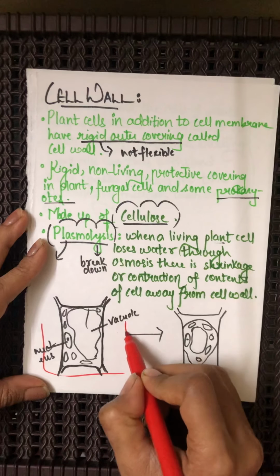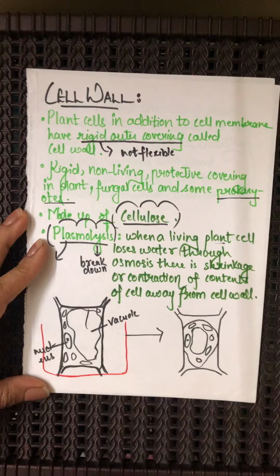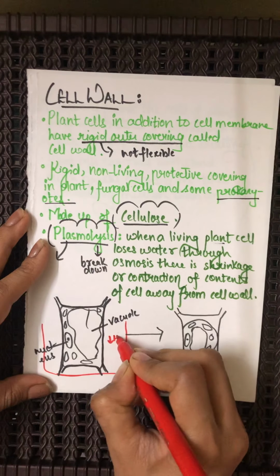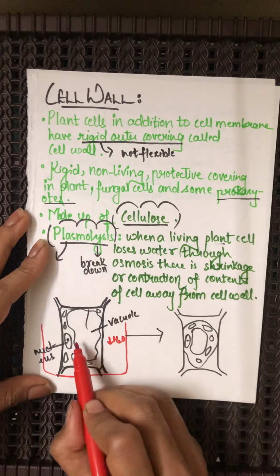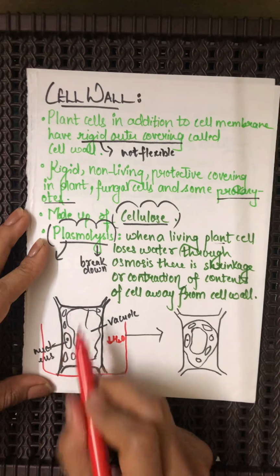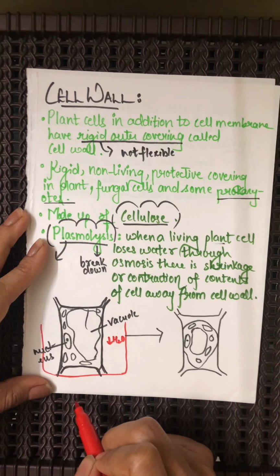So if the plant cell is kept in a hypertonic solution, over here the concentration of the water is less in comparison to that of the water content inside the body of the plant cell. Now therefore what is going to happen?